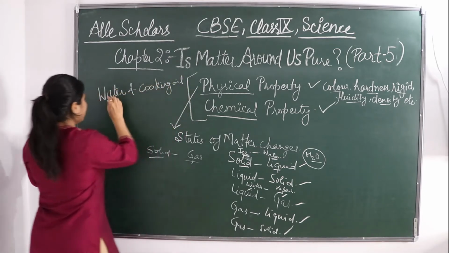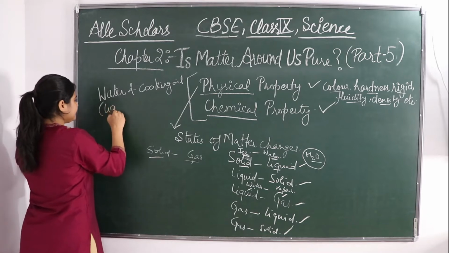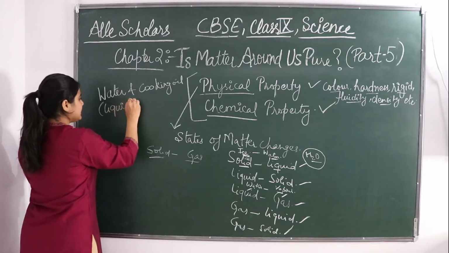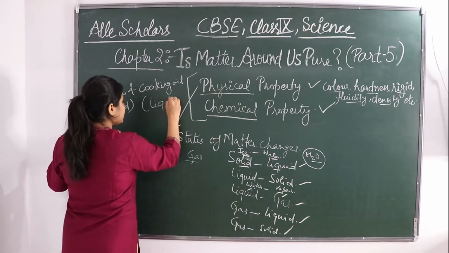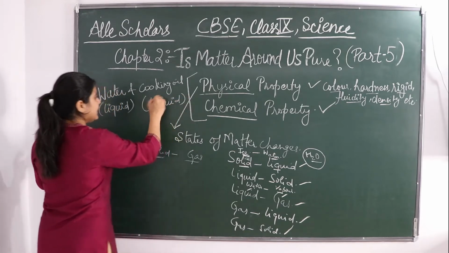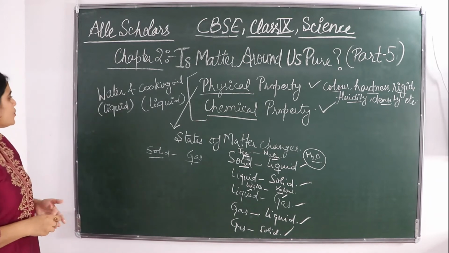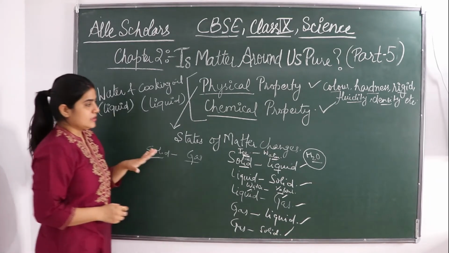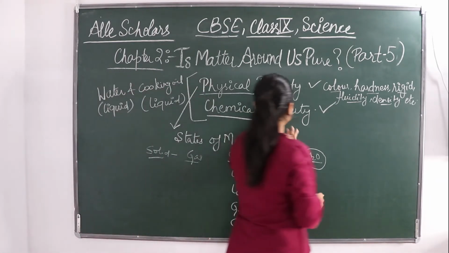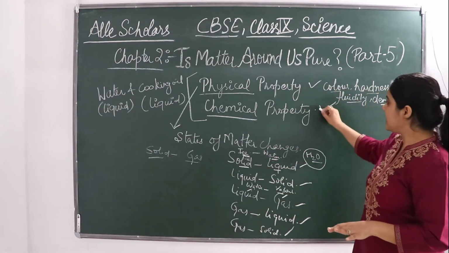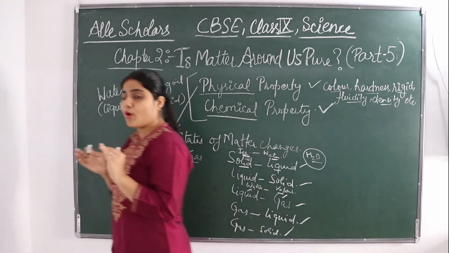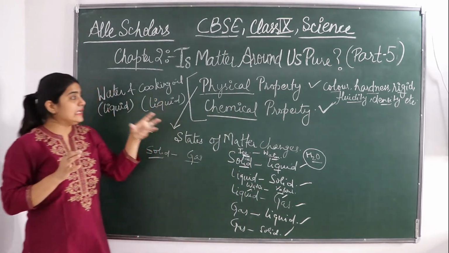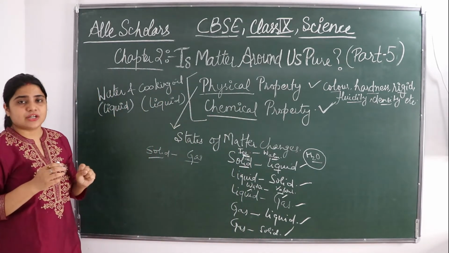Okay, so water is what? It is a liquid. And this cooking oil is what? It is again a liquid. You must have seen cooking oil, mustard oil, any oil is a liquid. So both of them are liquid. So if they both are liquid, does it mean that their chemical properties are the same, or that they are chemically the same in nature?